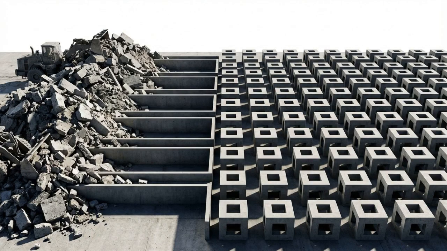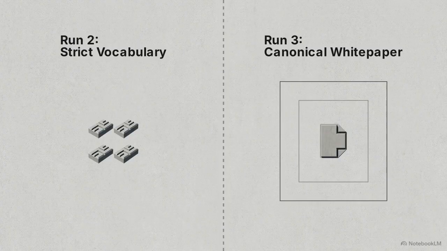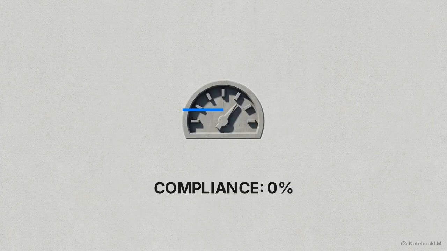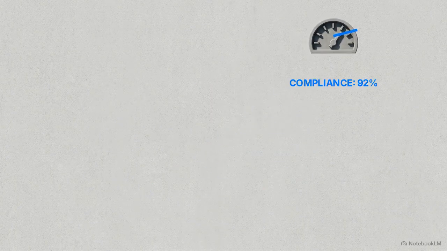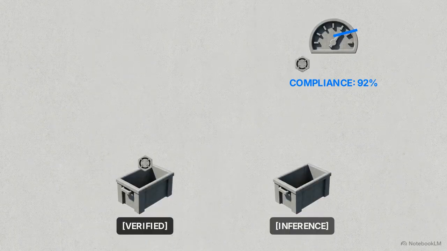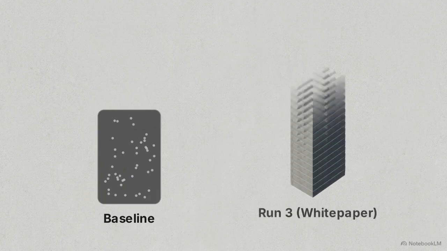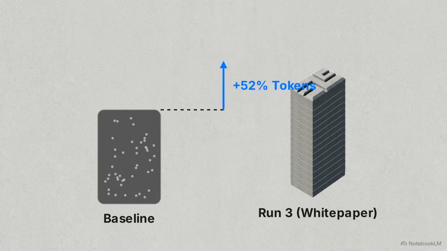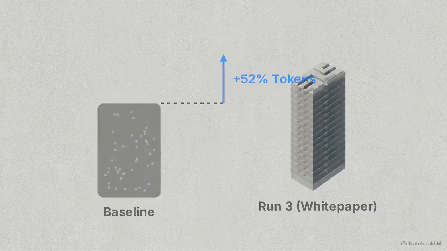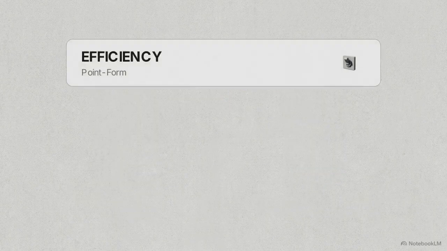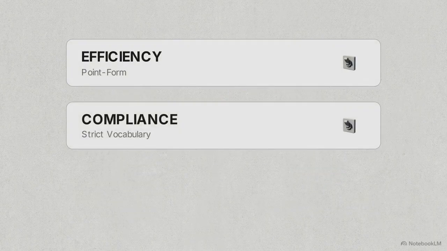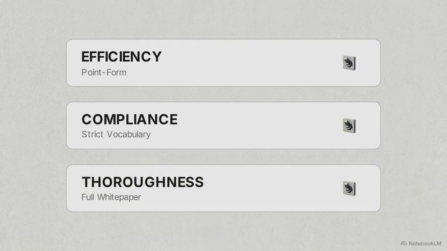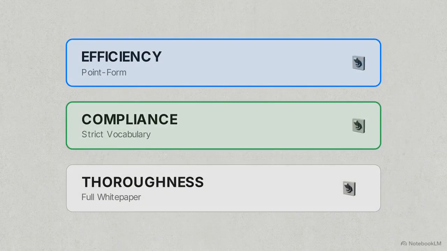Semantic specificity dictates structural shape. We see this clearly when comparing Run 2, which used a strict vocabulary, against Run 3, which used the canonical white paper. This gauge tracks marker compliance. Run 2 achieved a compliance rate of over 92%. Efficiency maps to point form, strict compliance to precise vocabulary, and thoroughness to the complete white paper. These three variants form an actionable toolkit. Engineers can deploy the exact shape they need for speed, safety, or analytical rigor.